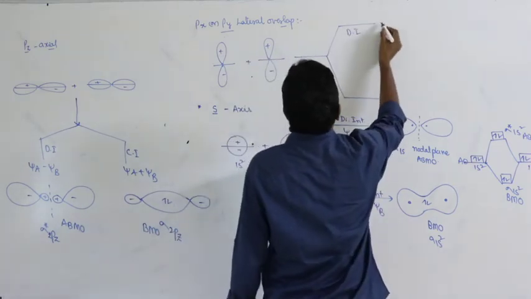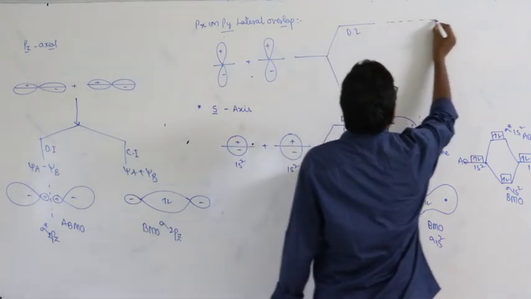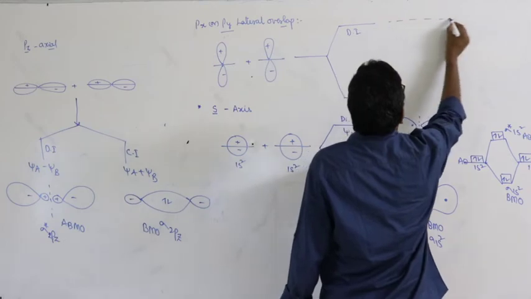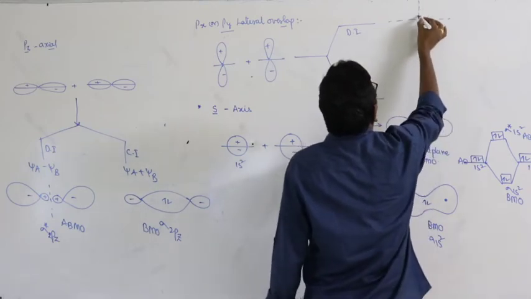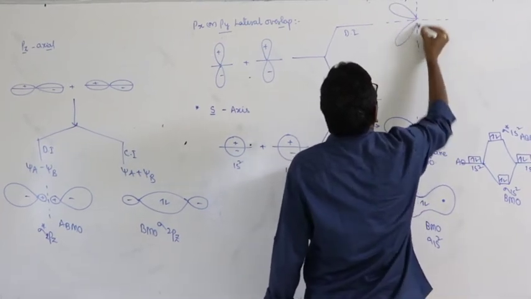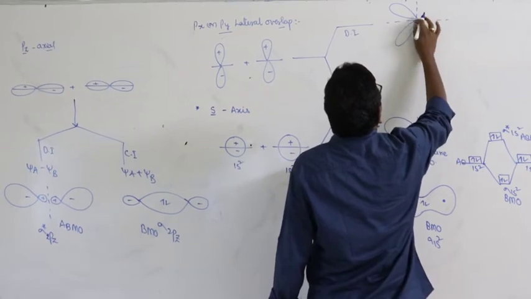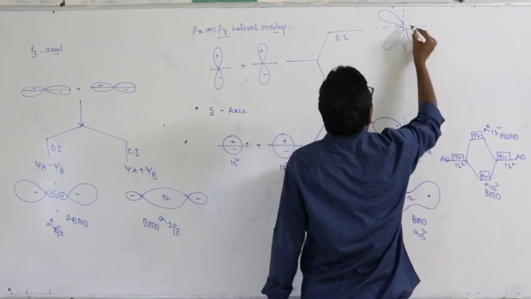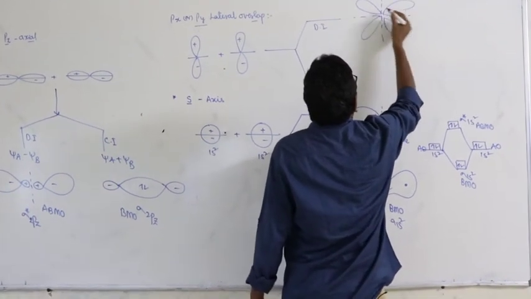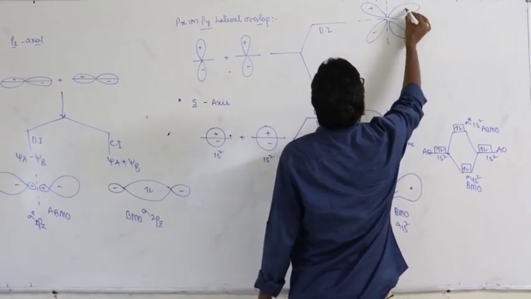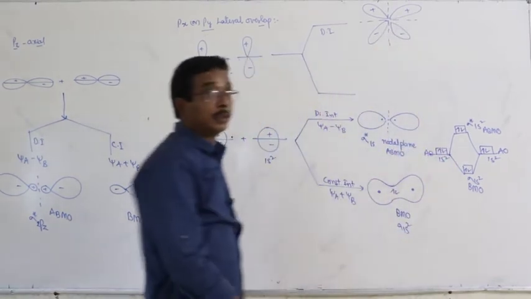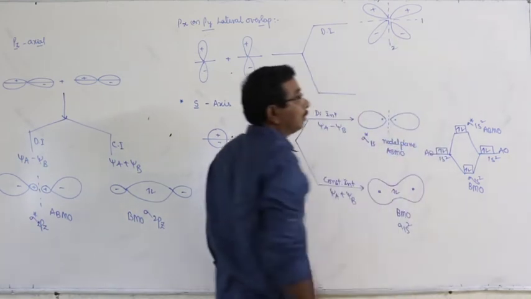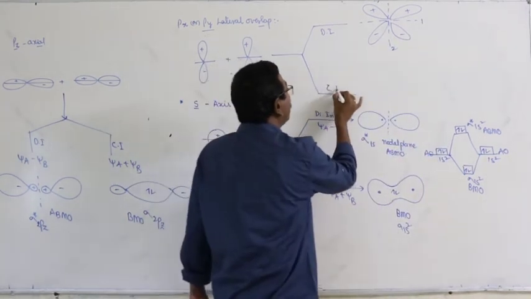Destructive interference, which causes the number of nodal planes to be 1, 2.